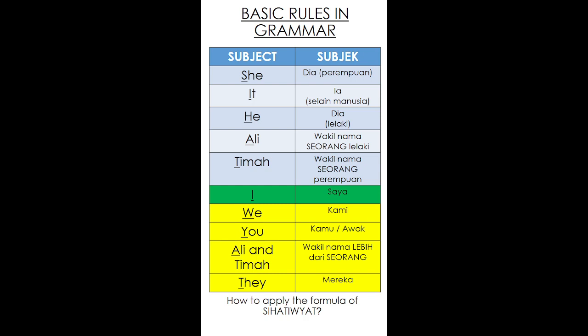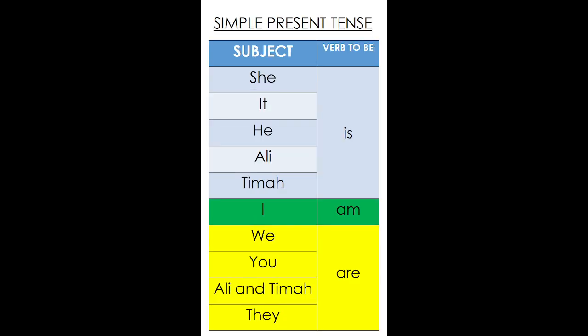Okay, before we talk about that, I want to bring you back to the exercise that you have done before this. Here you have it, right? You have the usage of verb to be with the guidance from Sihatiwyat formula. So as you can see, for Sihat group we use is, for I we use am, for Wiyat we use are.